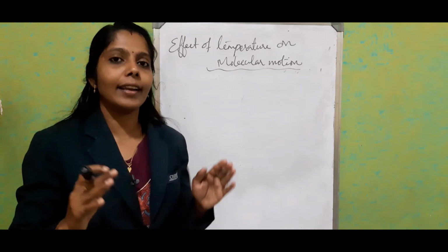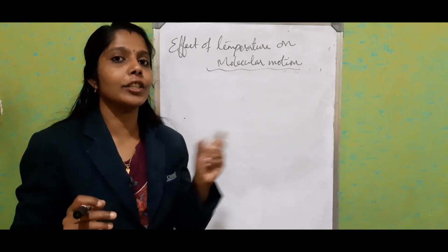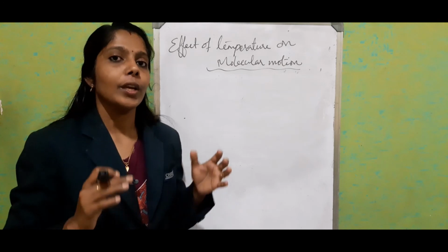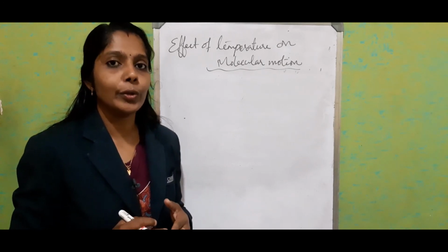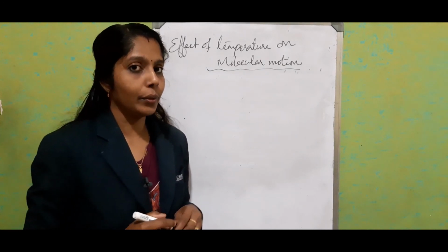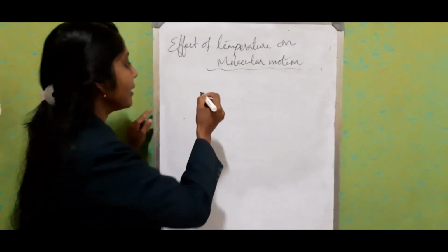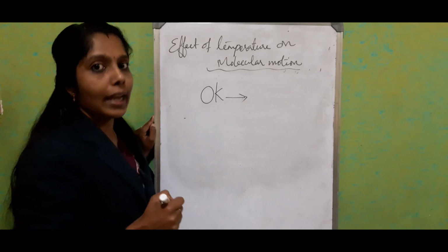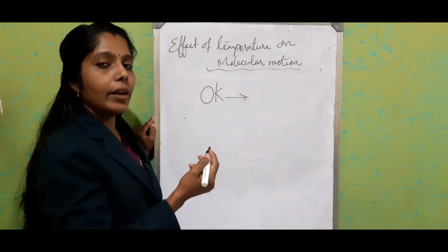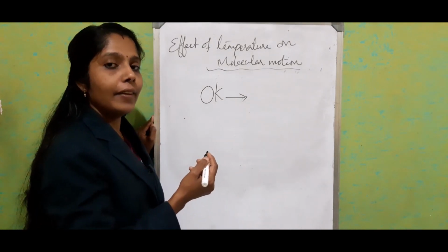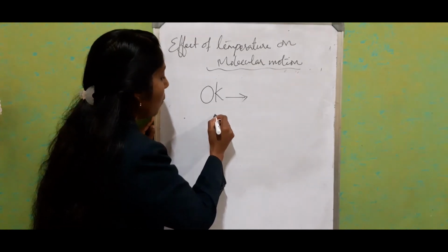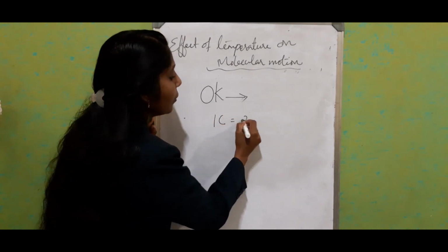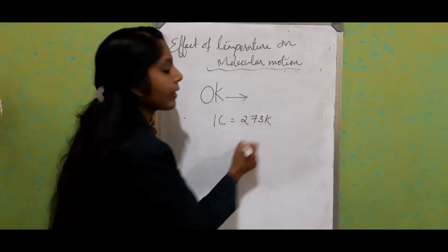It is somewhat stationary instead of vibrating. That temperature we call absolute zero, and it occurs at 0 Kelvin. How can we connect Celsius and Kelvin? 0 degrees Celsius is equal to 273 Kelvin.